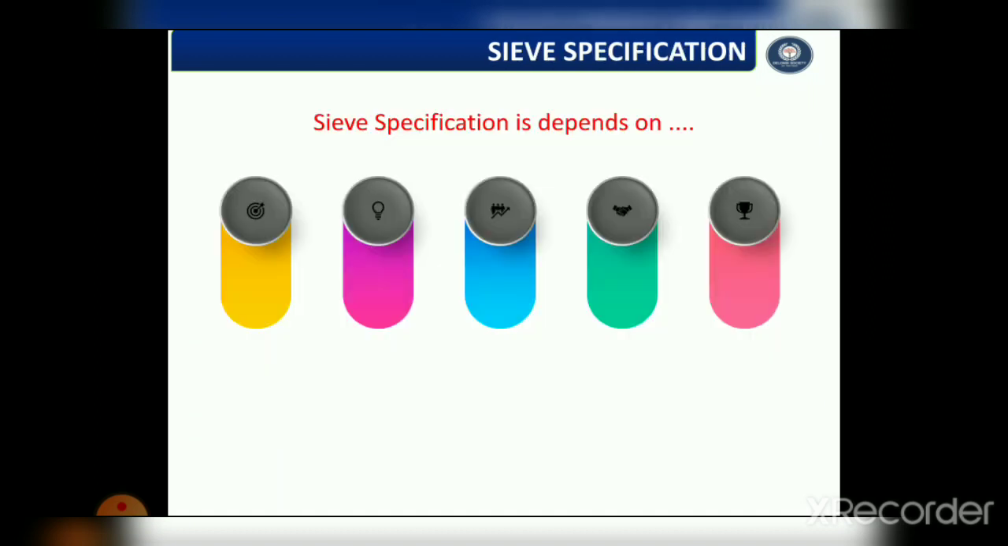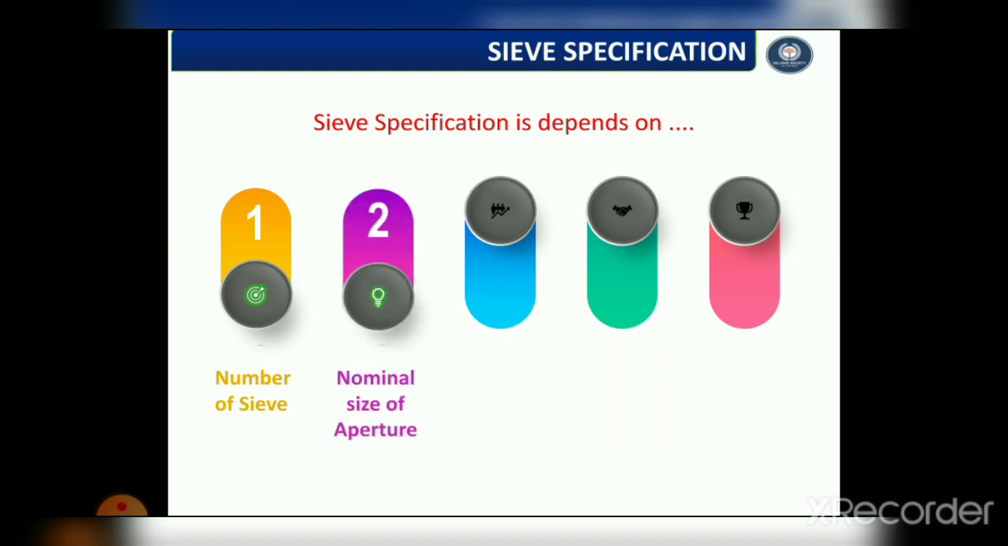Now, sieve specification. Sieve specification is a very important parameter for selection of a sieve for any sieving operation. This sieve specification depends upon 5 different factors. Among these, the first one is the number of sieve. The number of sieve indicates the number of meshes per linear length of 25.4 millimeters.